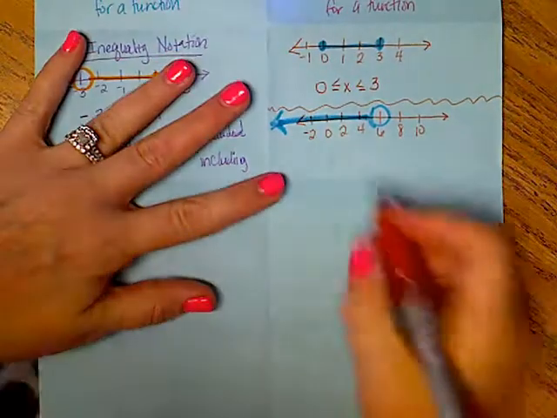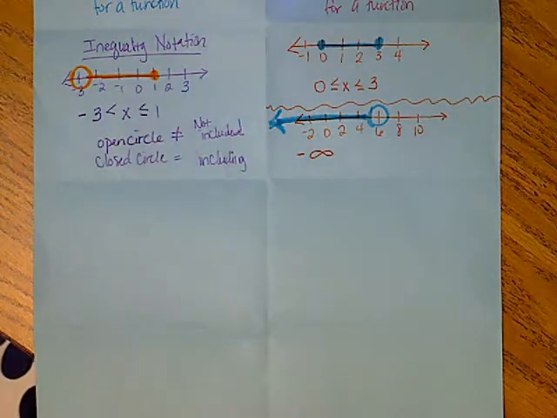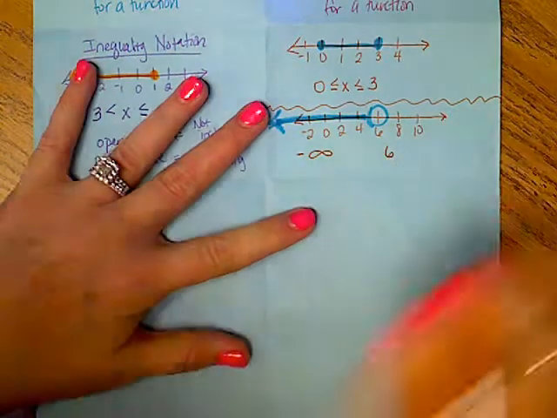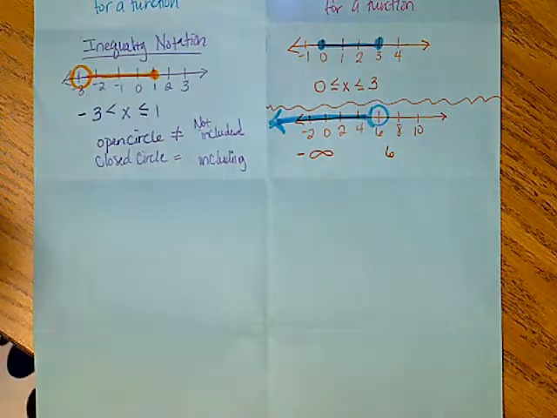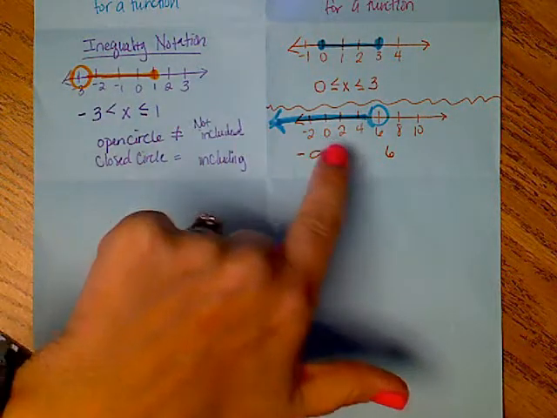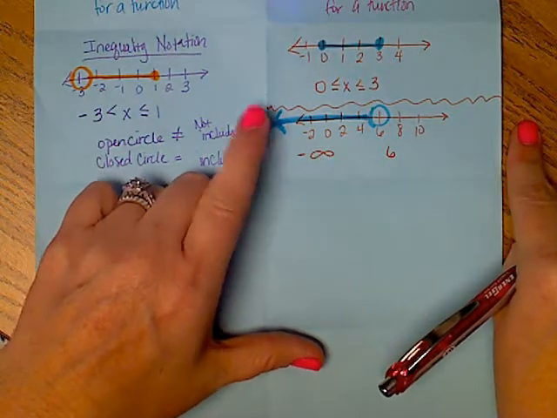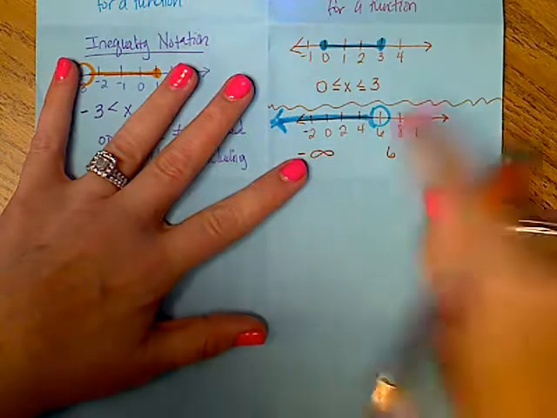Way out here. It's called negative infinity. This is an idea. Infinity is not a real number. I can never count and get to infinity. That doesn't exist. So it's an idea that you're going on forever. And on the right, I'm putting 6. So I don't have a starting place. It's going on forever, which negatives are out here, so it has to be negative infinity. Positive infinity is out here. So this is negative infinity. I don't have a starting place. It just keeps going. I stop at 6.